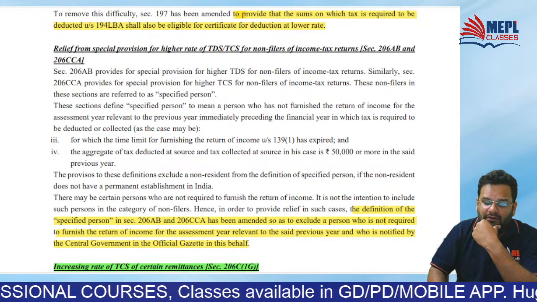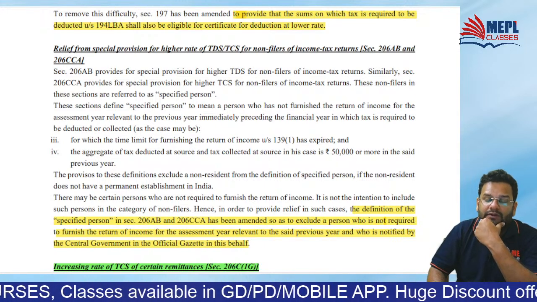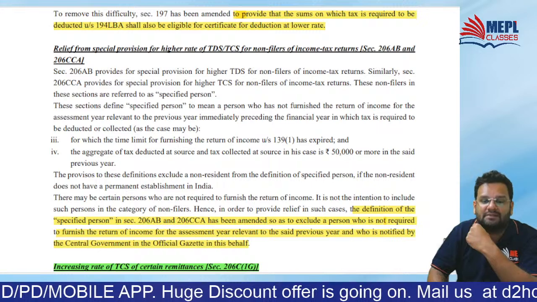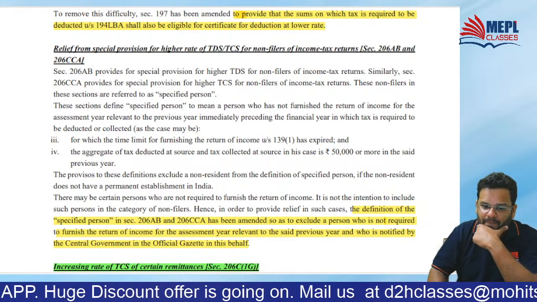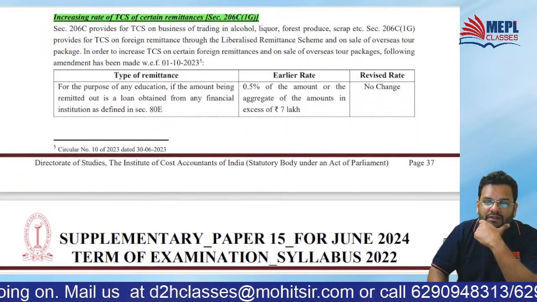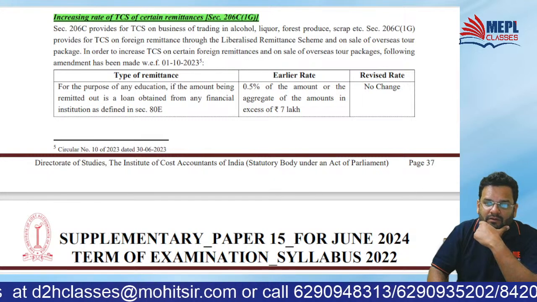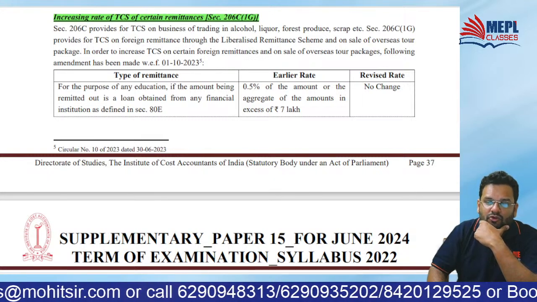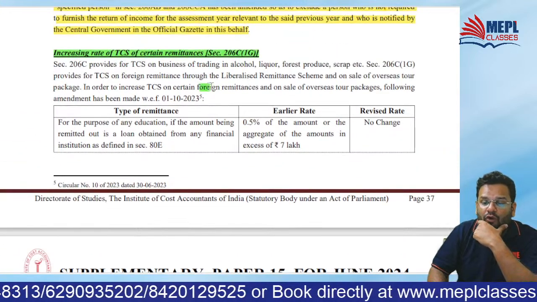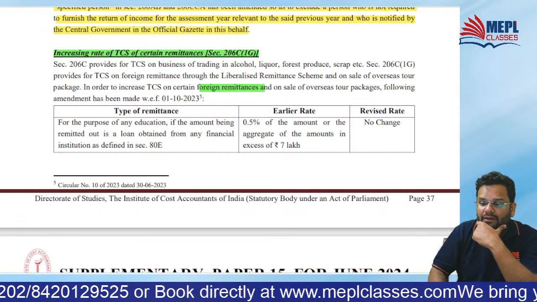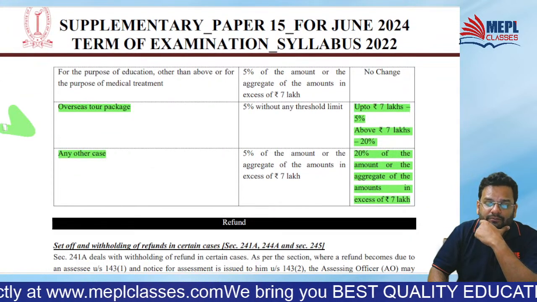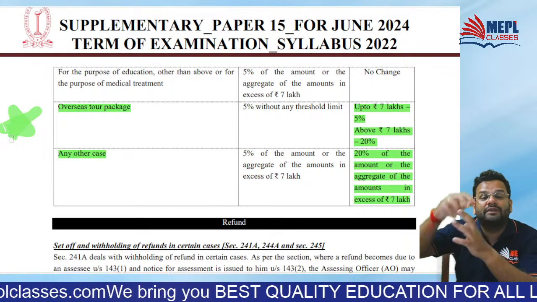Then one thing that can get important is some increase in scope or rate of TCS in certain cases. See this, increasing the rate of TCS on certain remittances. So where it has been changed, in the case of remittances, we are talking about foreign remittances. Okay, in that case, where is the change? See, an overseas tour package is sold. For this, you are making a foreign remittance.